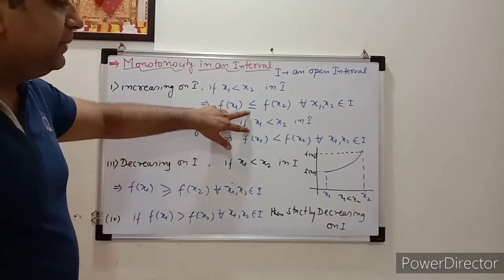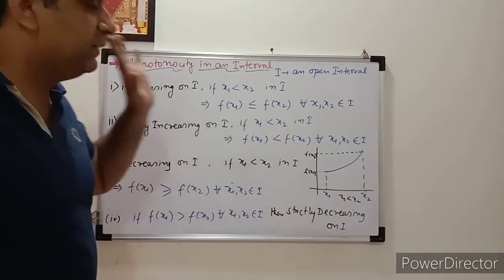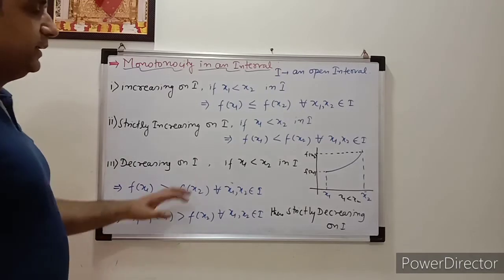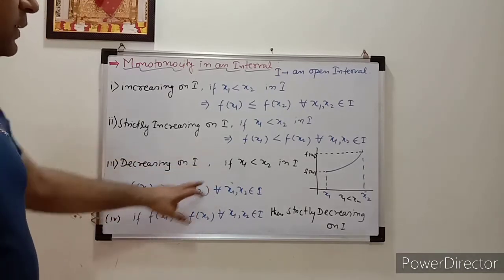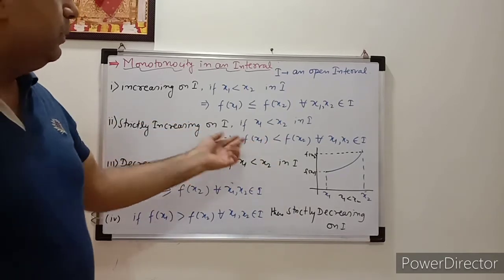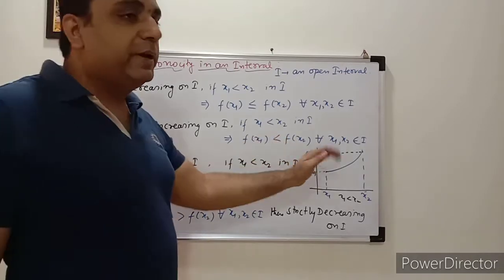Second is strictly increasing. Every time I am taking the same two points, x1 is less than x2, only the value of the function will change. So f of x1 is less than f of x2 when this condition is there. Strictly increasing or strictly decreasing means there will be no up and down, correct?